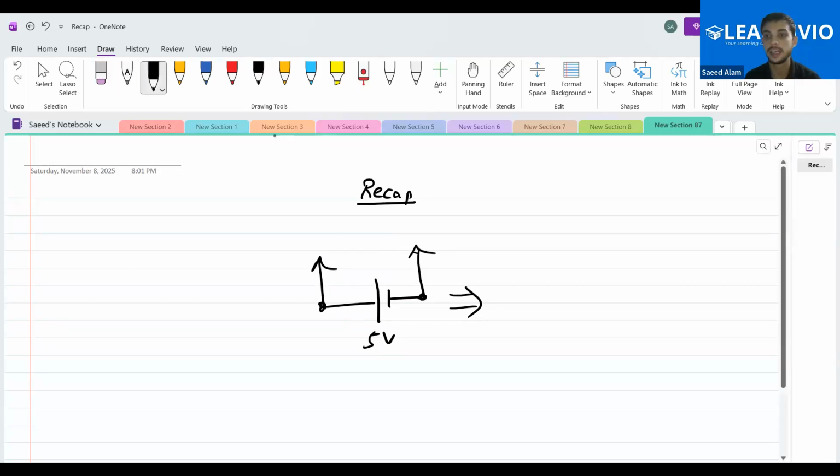It is a source of infinite charge. So if it's a source of infinite charge, we can replace it with something from where we can actually get charge. If we want some charge, who can give us the charge? The capacitors are the ones that can provide us the charges.